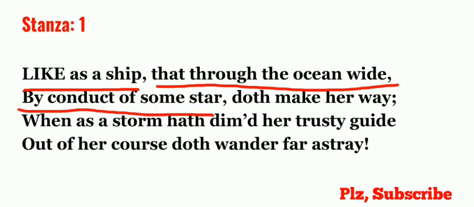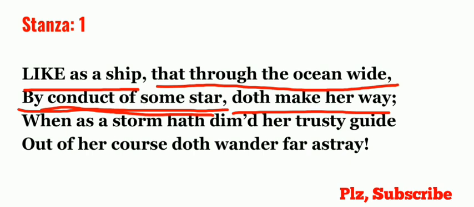How the ship is guided, how it is traveling on its path, it is guided by some star. The direction is given by some star. What is that star? That is the pole star. Doth make her way. So when it is guided by some star, it goes in the right direction.